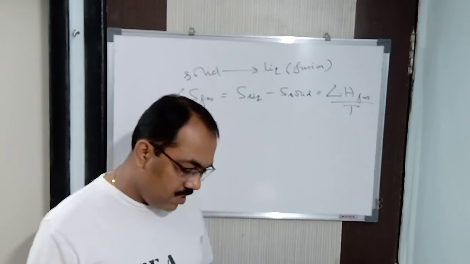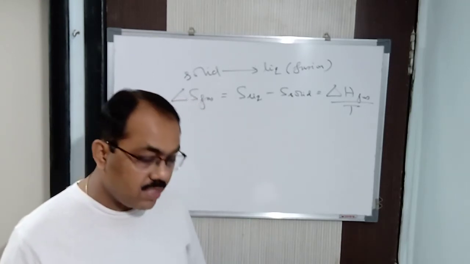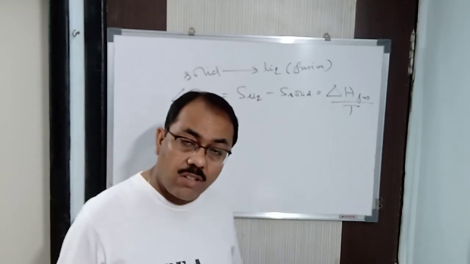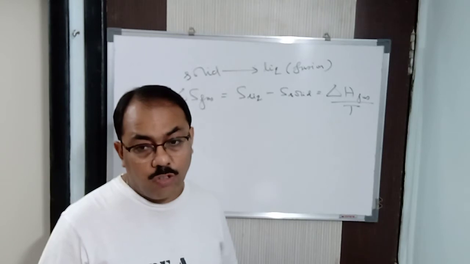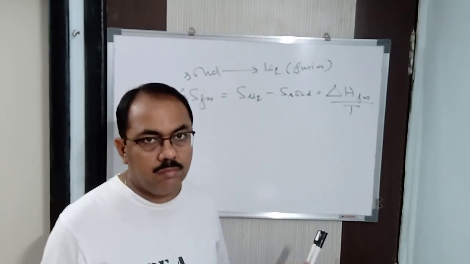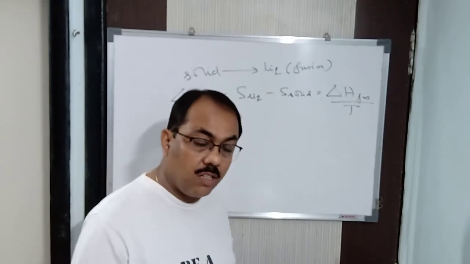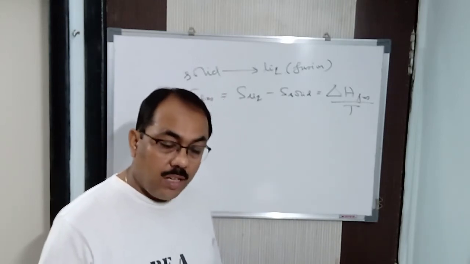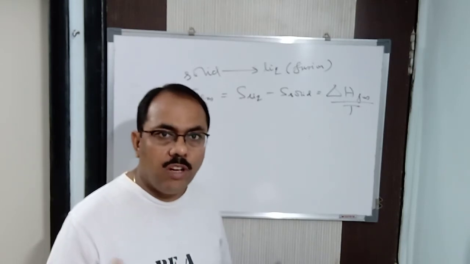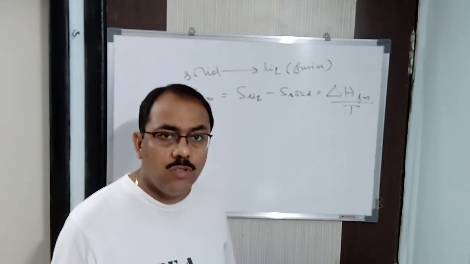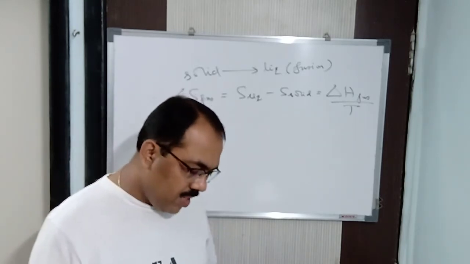Hence it says, without the help of an external agency, a spontaneous process cannot be reversed. If you want heat to flow from cold to hot, it's not possible by itself; you have to do something. Some external agency is required. Like water always flows from a higher level to a lower level. If you want it to flow from lower to higher, you have to use a pump or a motor, like in your house you use it to lift water, isn't it? Clear? So that is what you have to do.